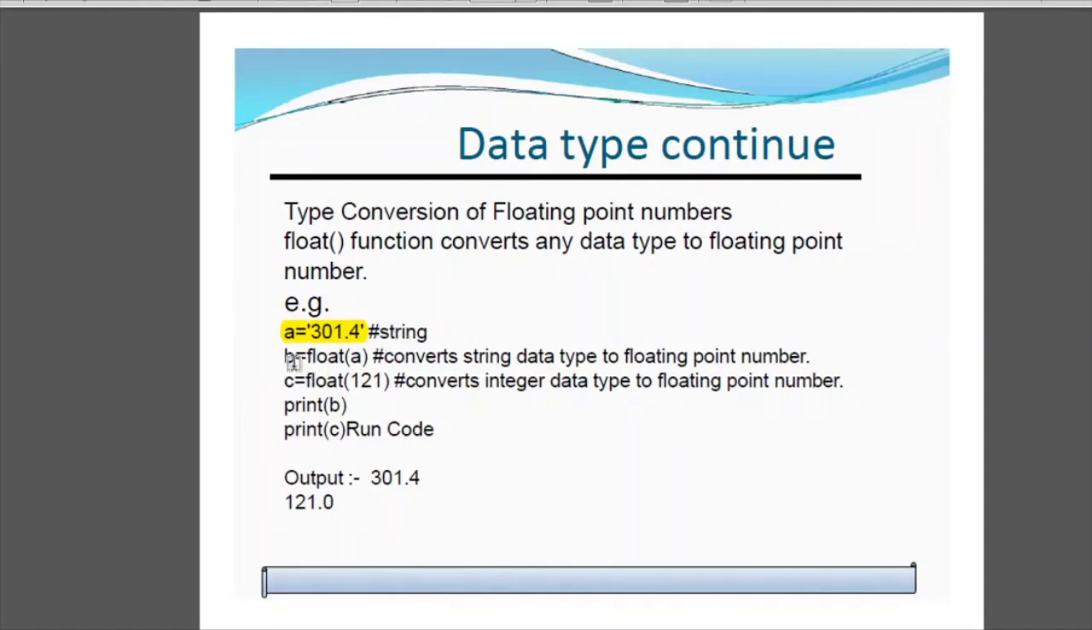Okay. So then we convert b into float data type. The simple type conversion method is to use that data type and in that give the parameter or the value which you want to convert. Then also c is equal to float 121. Now as you can see, 121 is an integer value, so we are converting it into a float value. So you simply print value of b and value of c and you get the output as 301.4, and since 121 was an integer, .0 is added, which makes it a float variable.